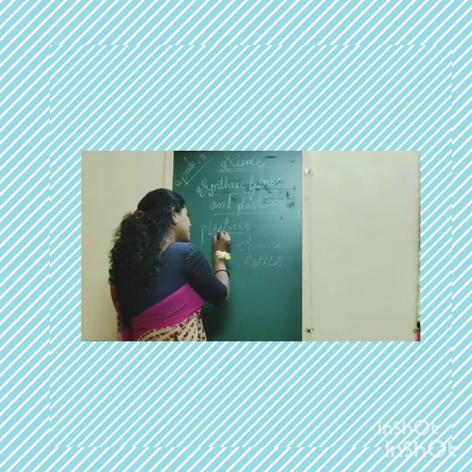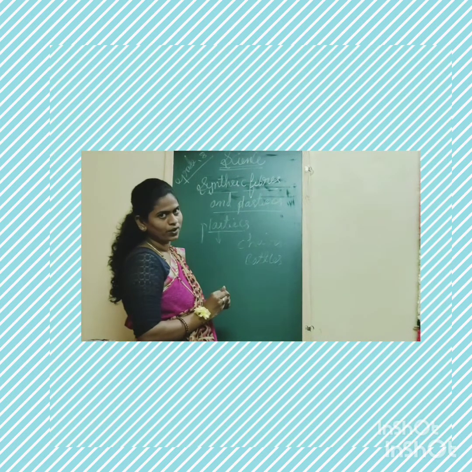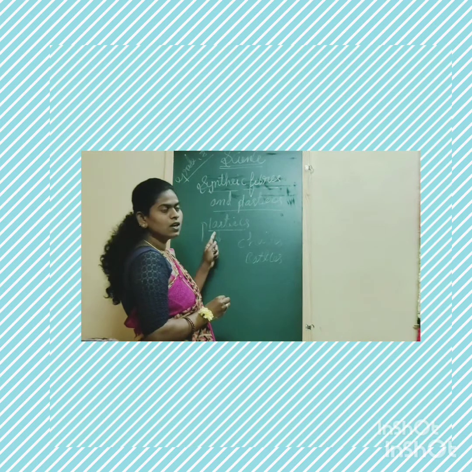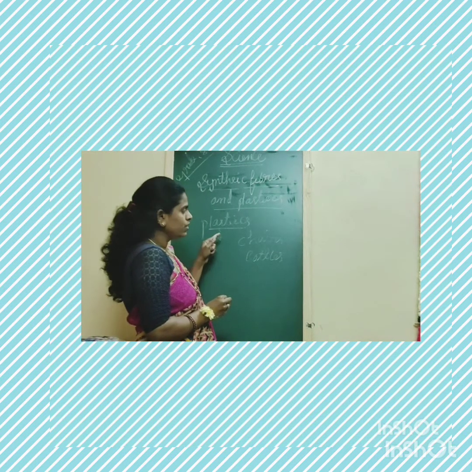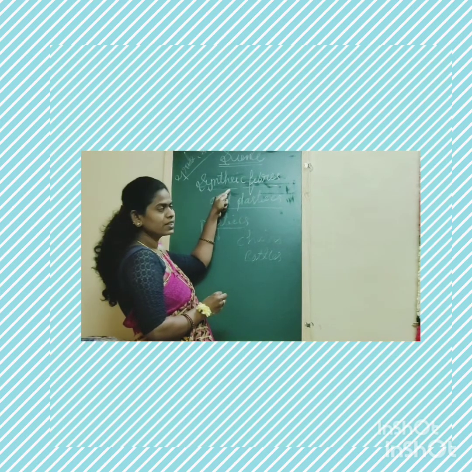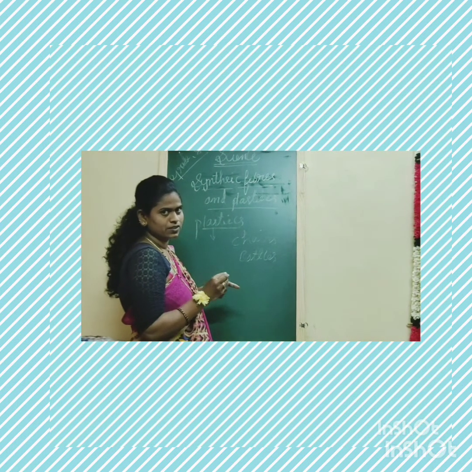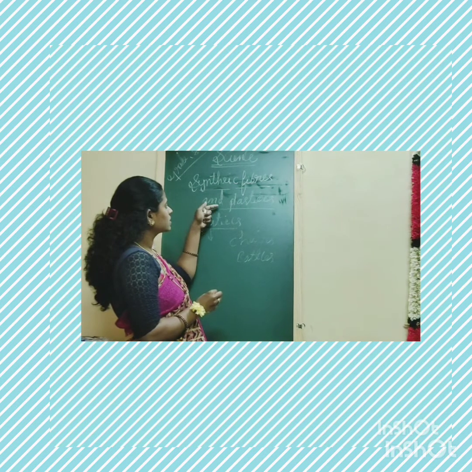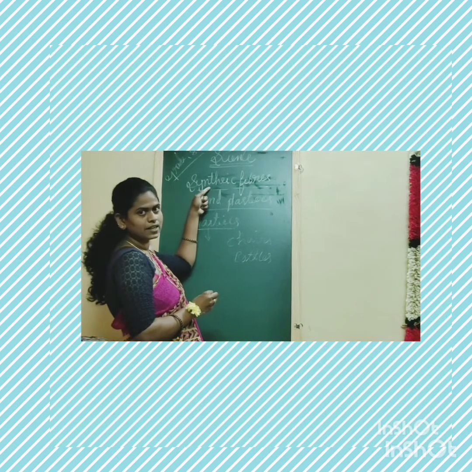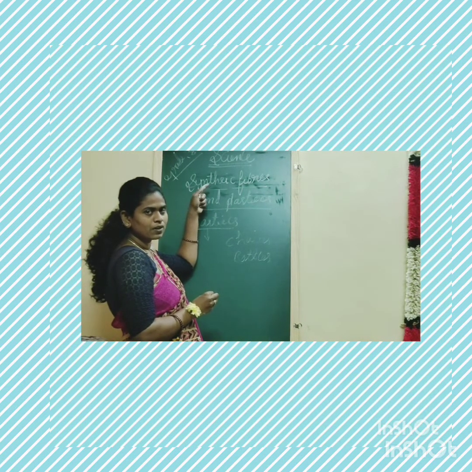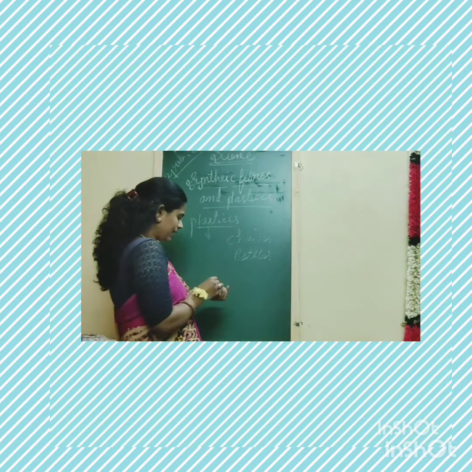So what are plastics then? That is very important. Now let's study the definition of plastic. Plastic is also one of the synthetic fibers, containing a number of polymer units. Plastic is a synthetic polymer containing a number of units. So I'll write the definition here.